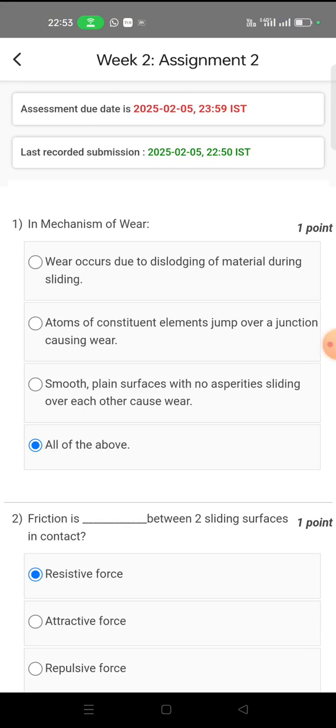Hello friends, today we are discussing the solution of NPTEL assignment 2 of Manufacturing Process Technology I and II. So here is the assignment. The due date of this assignment is February 5, 2025.